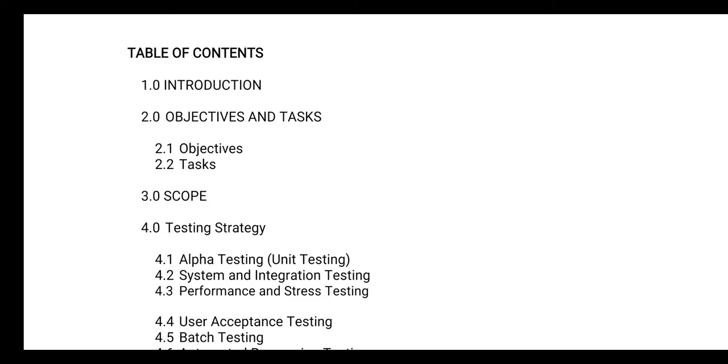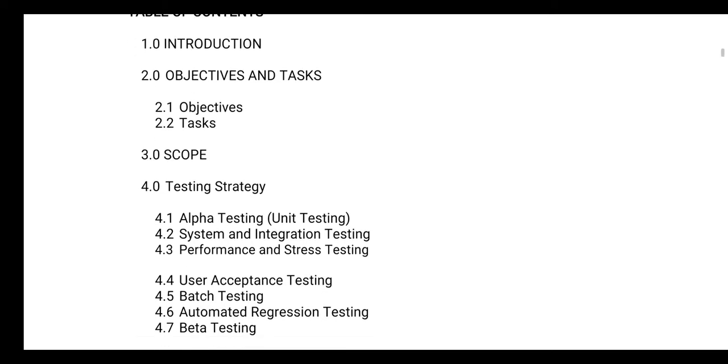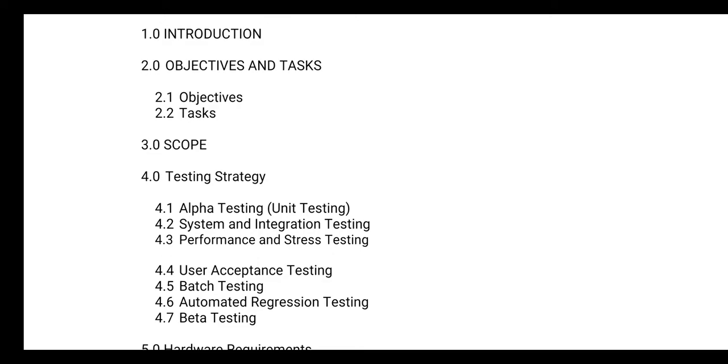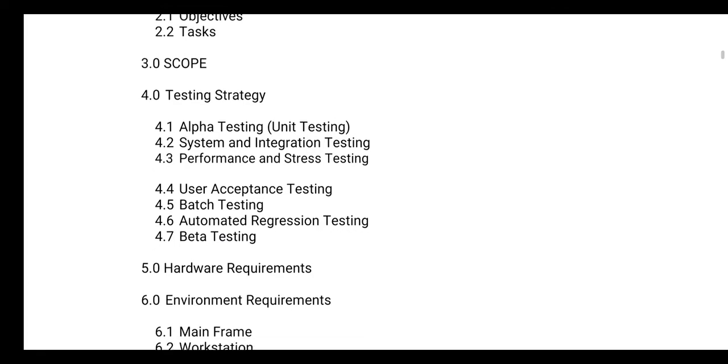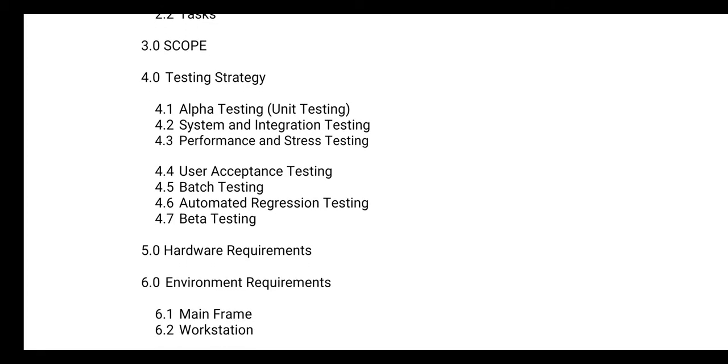First is the introduction, second is objectives and tasks. You need to mention the objectives and tasks, then the scope, then testing strategies like alpha testing, or you can say unit testing also.